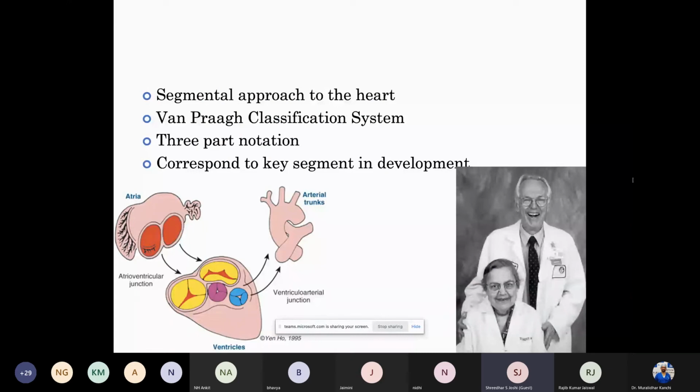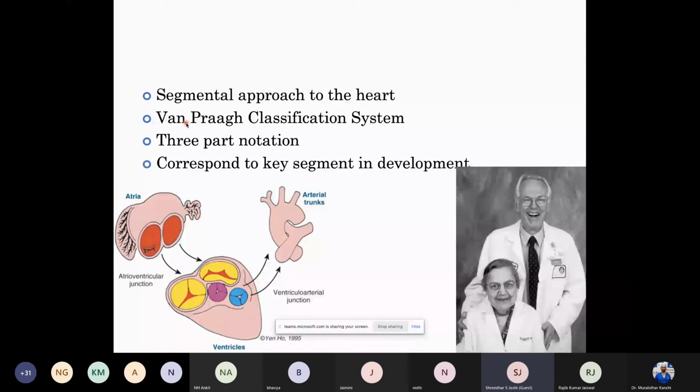So basically, it's a three-part notation where three different segments in the development of the heart, the atria, the ventricles, and the great arteries are connected, so that there is a common language between how they connect with each other. There are normalcies in these connections, and as I say, there are embryological aberrations where the connections go wrong. So to understand these normal connections and abnormal connections, came this approach of a three-part notation, which is known as the Van Praagh classification system.